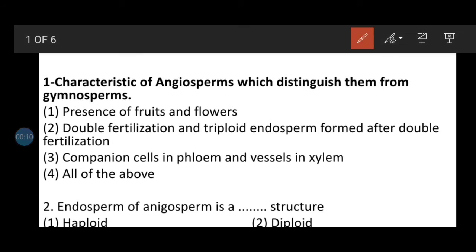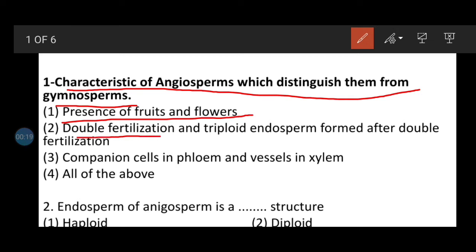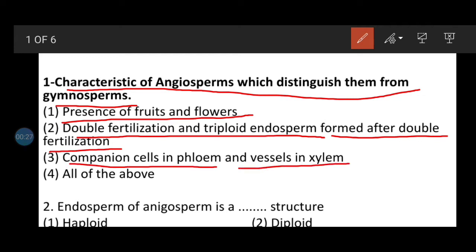Question number 1: characteristics of angiosperm which distinguish them from the gymnosperm. Option 1, presence of fruits and flowers; 2, double fertilization and triploid endosperm formed after double fertilization; 3, companion cells present in phloem and vessels in xylem; and fourth is all of the above. So here the correct answer will be the fourth, that is all of the above, which are the characteristics of angiosperm which differ from gymnosperm.